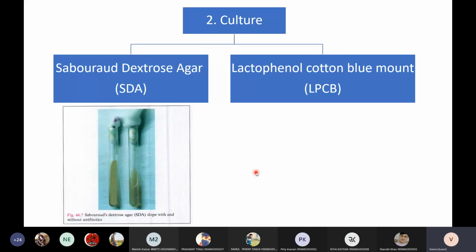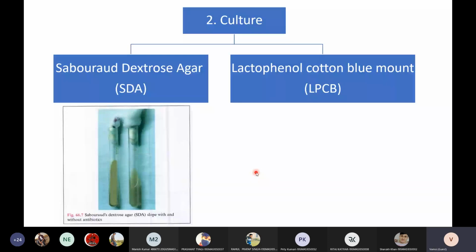In the case of KOH preparation, we take a fungal sample and we tease the sample. Teasing means we literally split the fungal sample, or mix the sample in the KOH. Upon doing this, we cannot see the complete morphology of the fungi. We cannot see the hyphae, the sterigmata, the conidiophore, the conidiospores. All these beautiful structures of fungi will be missed if we go with the KOH preparation.